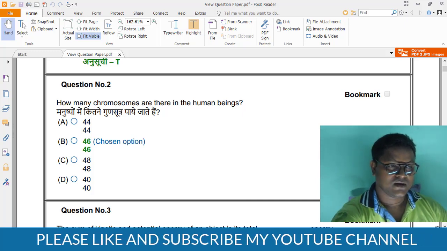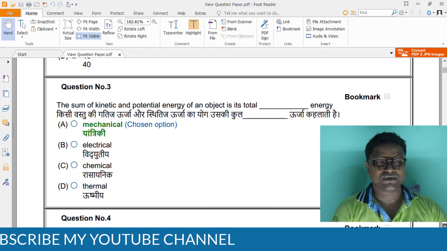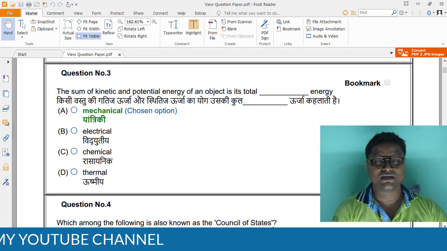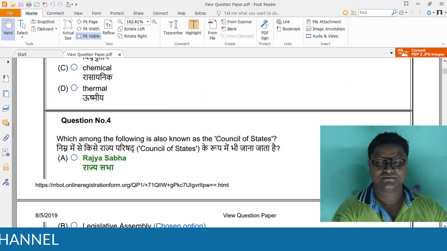So question number 3 asks, the sum of kinetic and potential energy of an object is its total energy. Yes, total energy. So the answer is mechanical energy. Now I will go for question number 4.